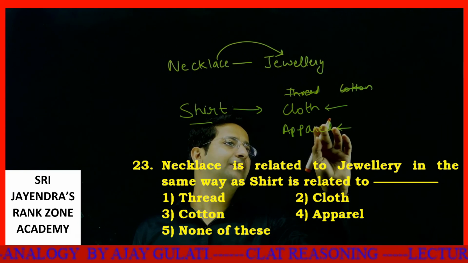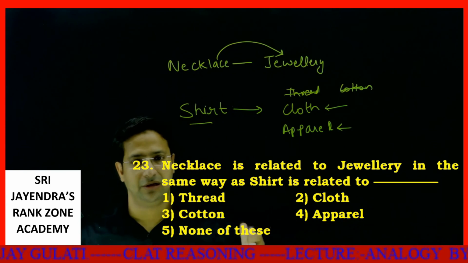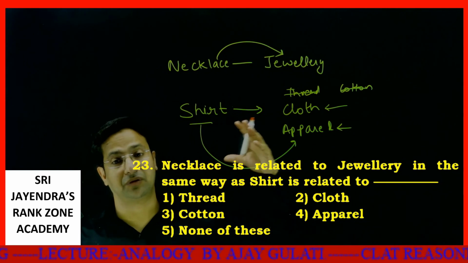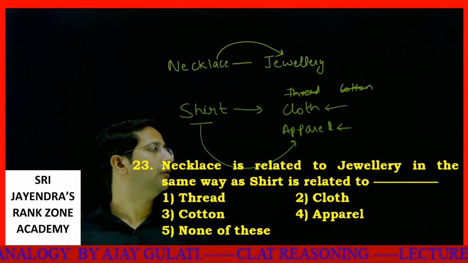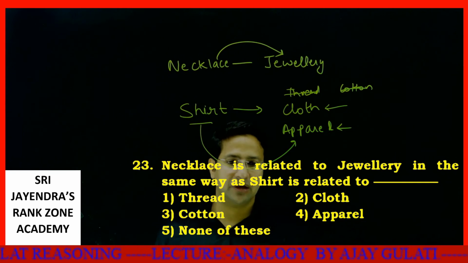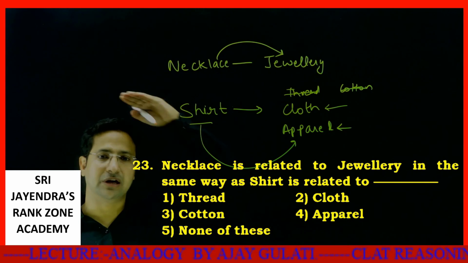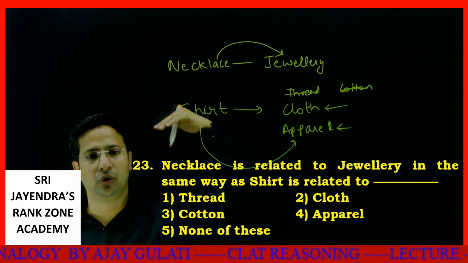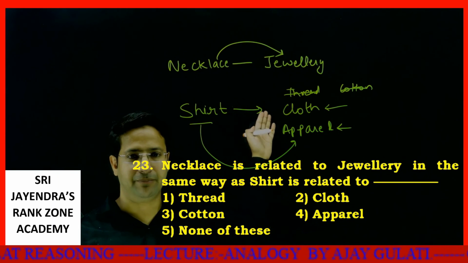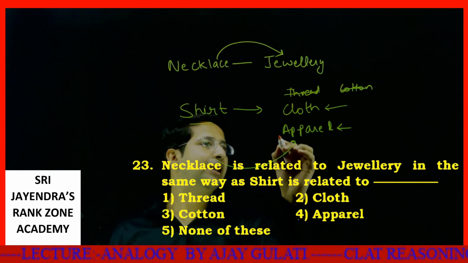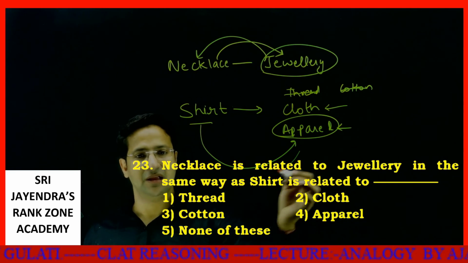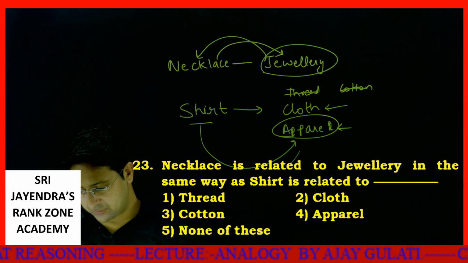See students, apparel is something we wear. So a shirt is something we wear. Cloth comprises a large number of things. Cloth can be used not only for wearing. Cloth is used for making handloom, bed sheets, and for coverings in many places. I'm using this black cloth right now behind me. So cloth can be used as anything. Apparel is something which we wear, just as jewelry is worn and related to a necklace. So in that way, apparel is for shirt. Okay, dear students.